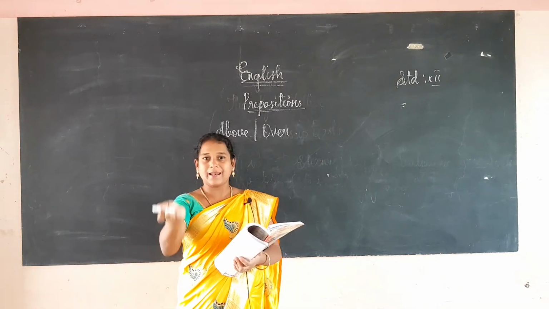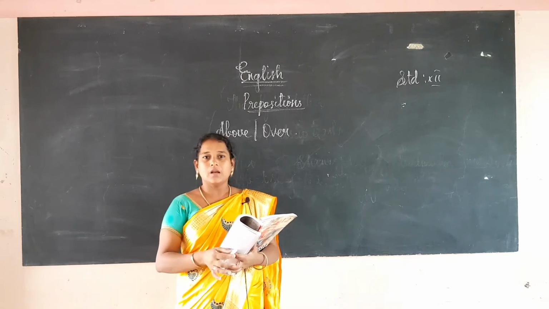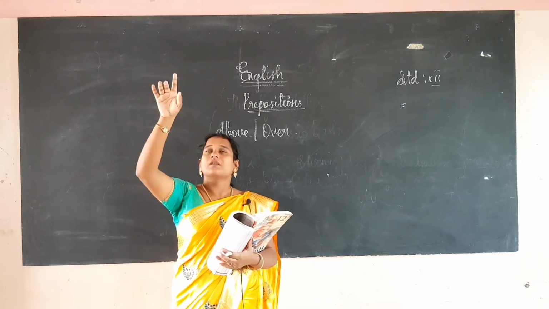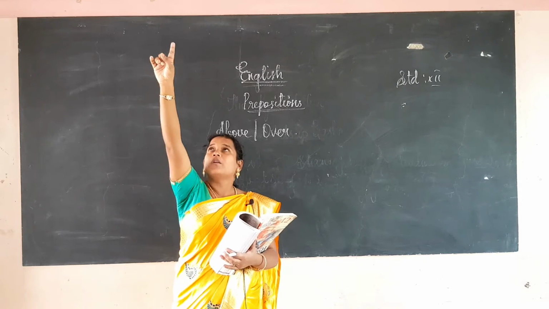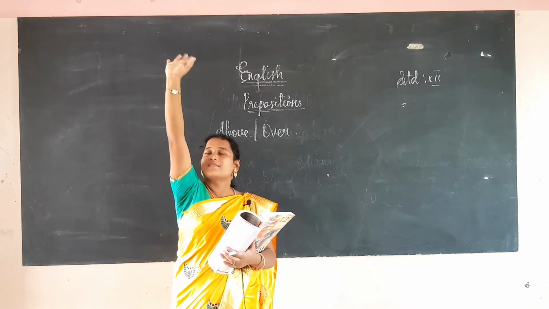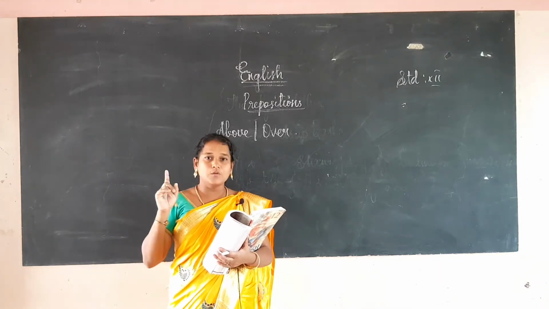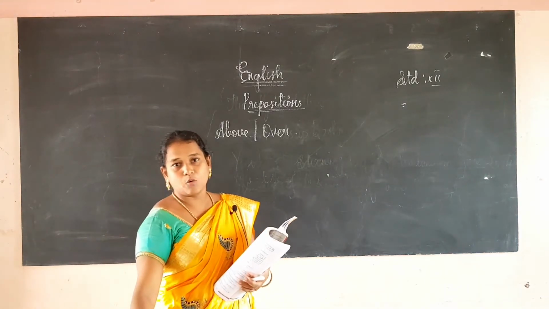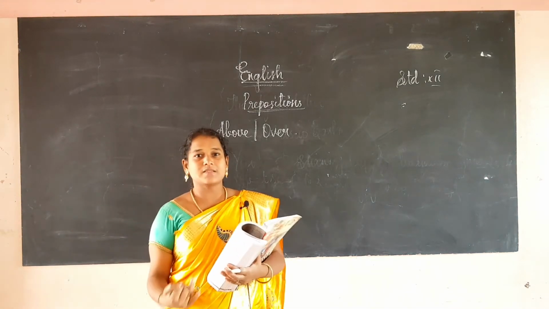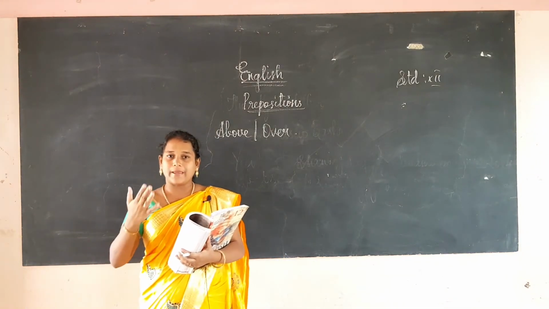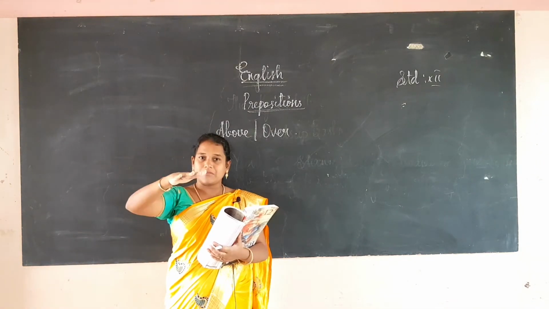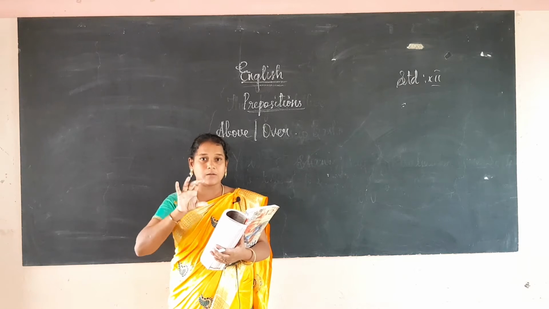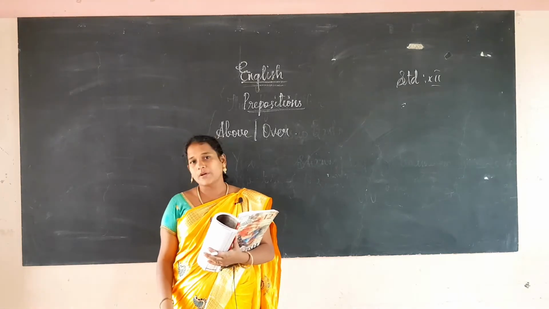If something is exactly straight above an object, we use over. The fan is above the bench; it means it's not exactly over the bench, it's on the ceiling, we can say. There we will use above. And over means exactly over, like the bridge over the river. So exactly, the bridge is over the river; there we use over for the exact horizontal movement.